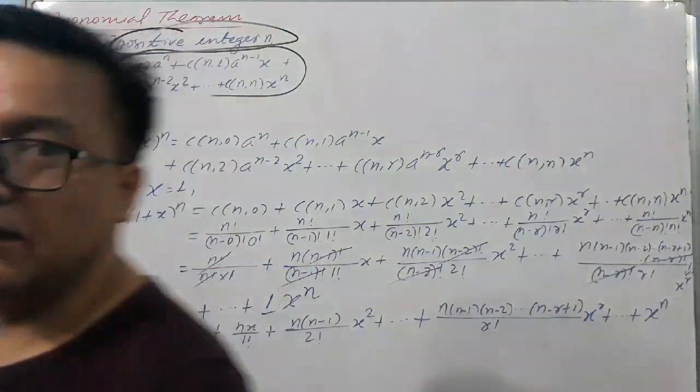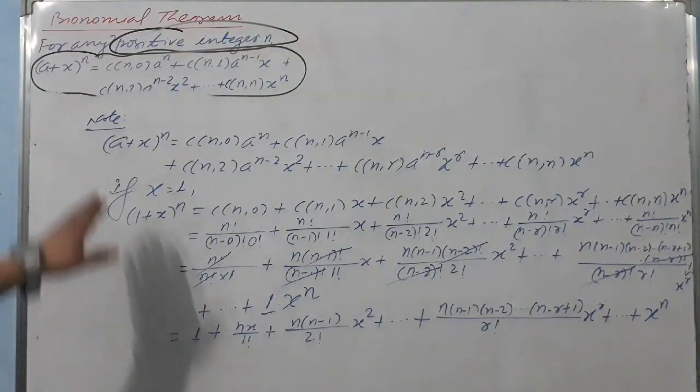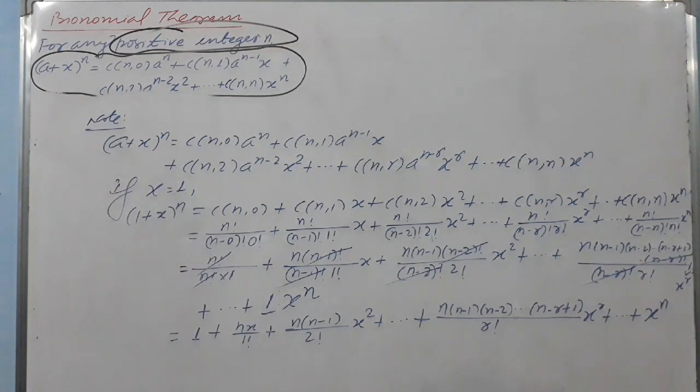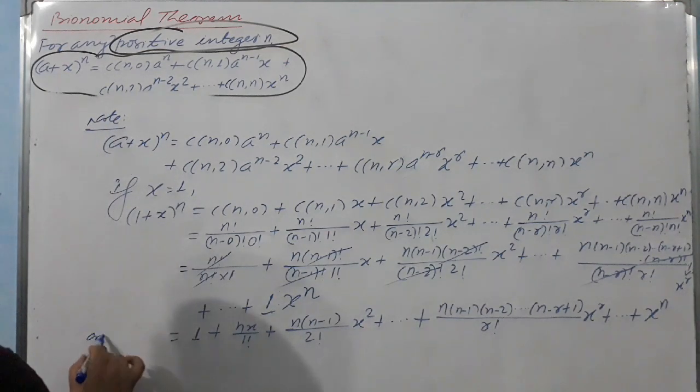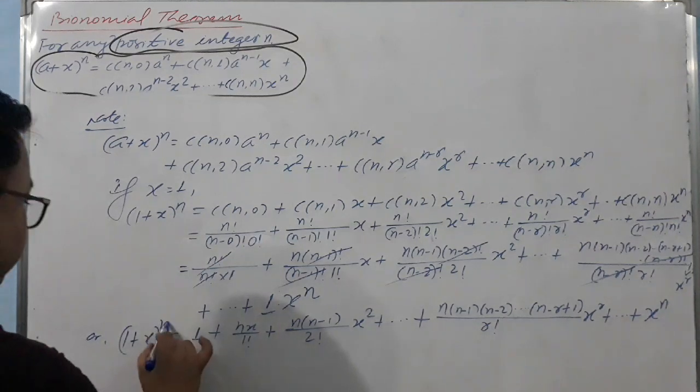This also we can write down from this theorem. All right, this is also a binomial expansion.